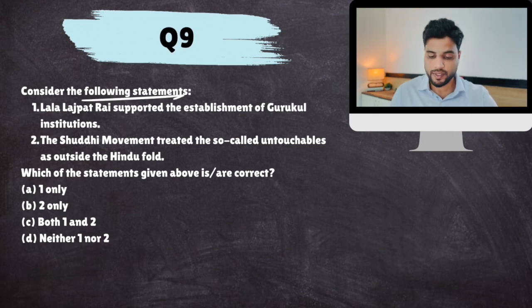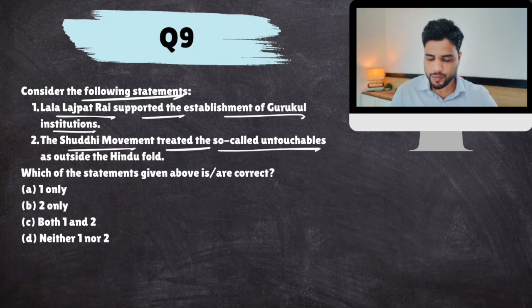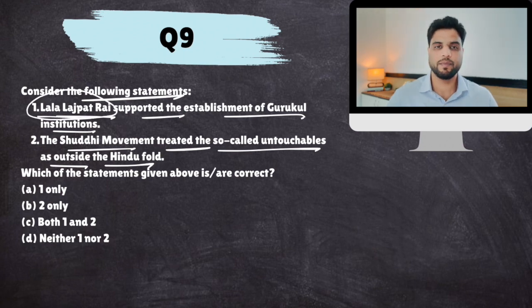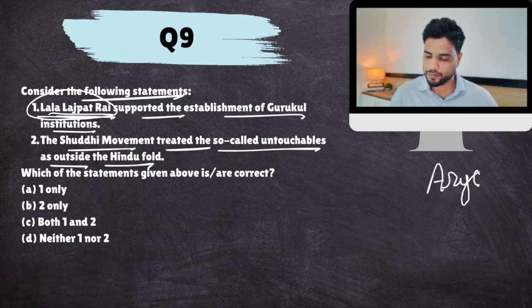Consider the following statements. Lala Lajpat Rai supported the establishment of Gurukul institutions. The Shuddhi movement treated the so-called untouchables as outside the Hindu fold. Now, Lala Lajpat Rai was part of the extremist faction of Congress, moderates and extremists. He was a follower of Arya Samaj.